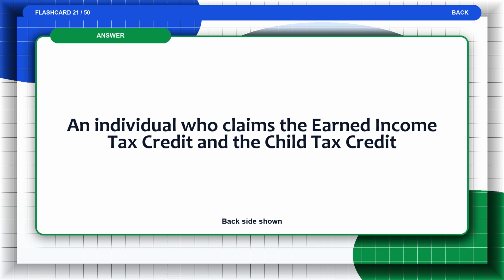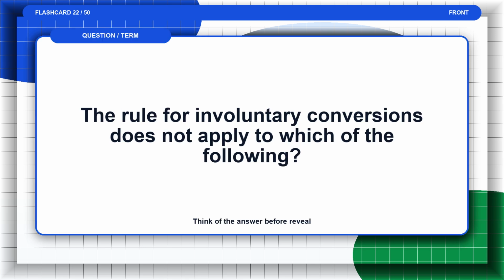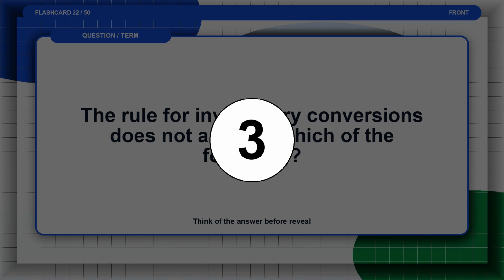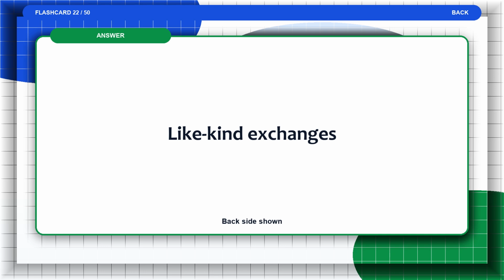The answer is, an individual who claims the earned income tax credit and the child tax credit. Flashcard 22. The rule for involuntary conversions does not apply to which of the following? Think of the answer before the reveal. The answer is, like-kind exchanges.